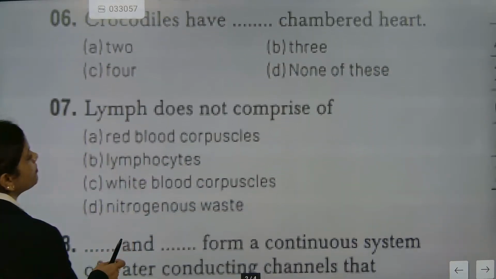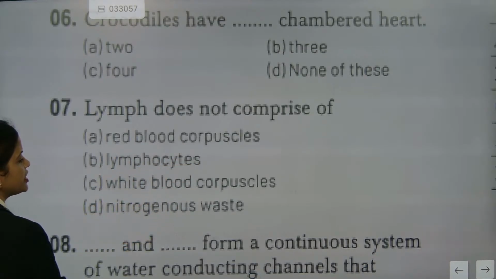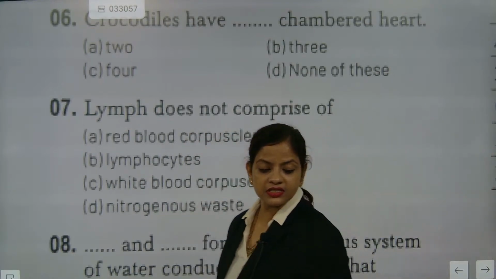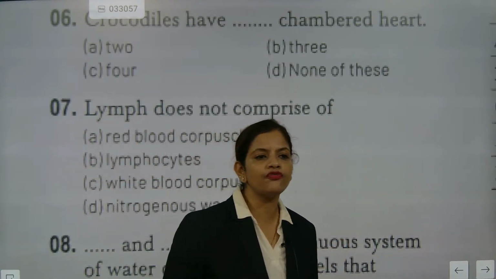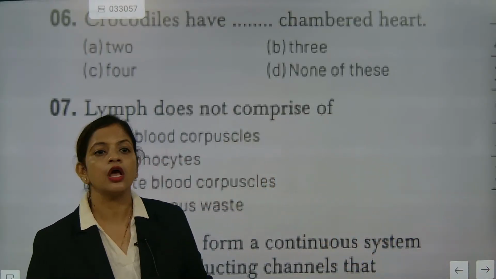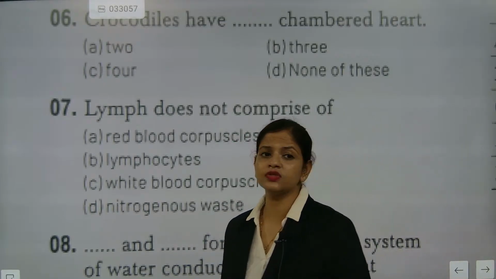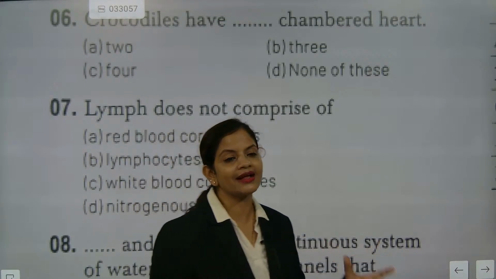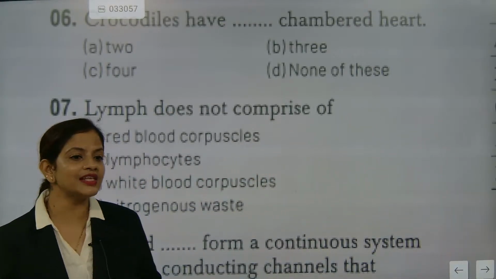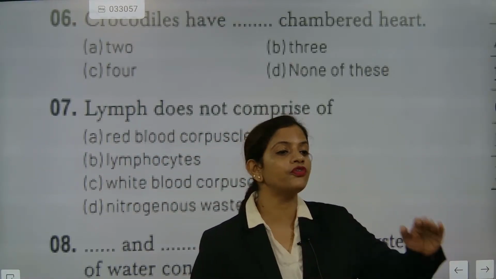Lymph does not comprise of red blood corpuscles, lymphocytes, white blood corpuscles, and nitrogenous waste. Lymph is not having what? Lymph is another circulatory system which consists of colorless fluid. Understood or not? Colorless means white. Another important point about lymph is that the interstitial tissue wastes get collected and go inside the lymph for further purification.